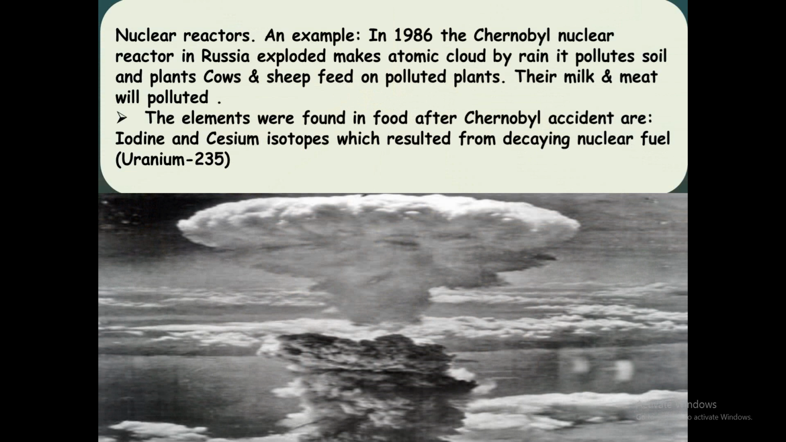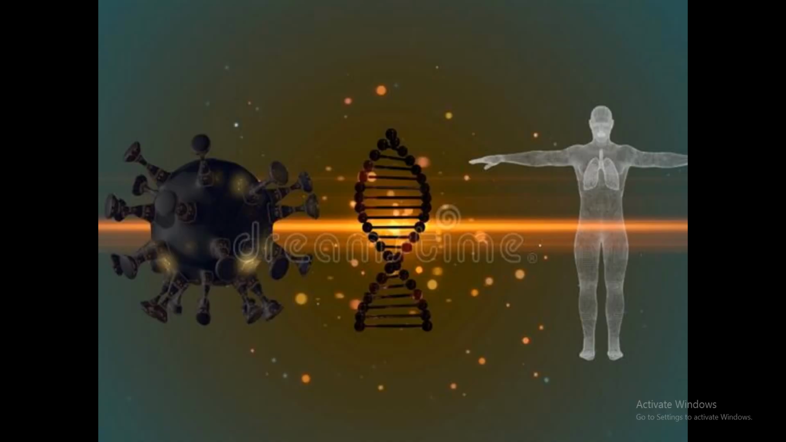It polluted soil and plants. Then cows and sheep fed on polluted plants, and their milk and meat were also polluted. The elements found in food after the Chernobyl accident were iodine and cesium isotopes, which resulted from the decay of nuclear fuel, that is, uranium-235.